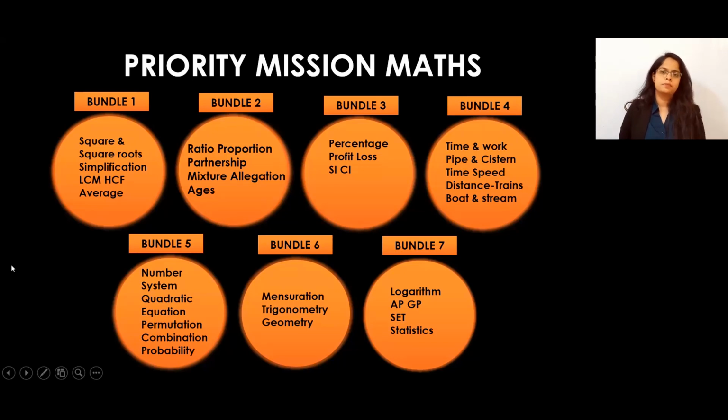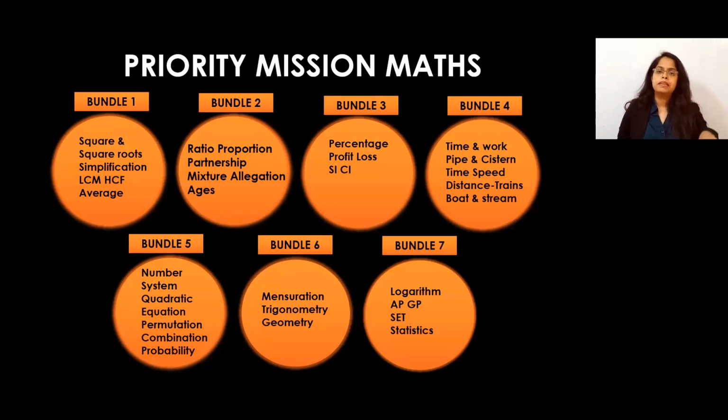So I would suggest that you start from arithmetic first. This is your first bundle, the topics which you have to complete. You can start with square and square roots tricks, then simplification. After simplification, you can go for HCF, LCM. Then you can go for average. So this will be your first bundle. You have to complete this first.